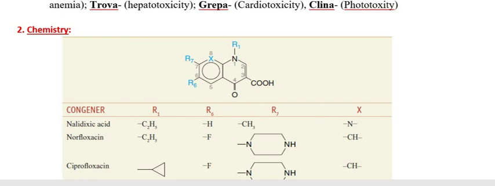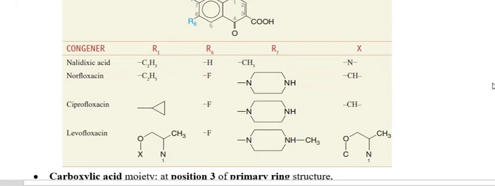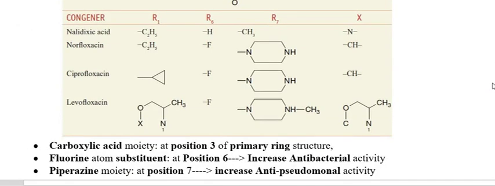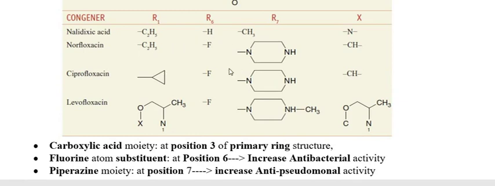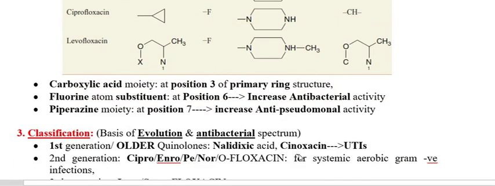However, at the R7 position, there is attachment of a piperazine moiety, and this piperazine moiety at R7 is going to increase the anti-pseudomonal property. So piperazine at the R7 position gives the anti-pseudomonal property of the drug. This is very important. So this is about the chemistry of the fluoroquinolones.